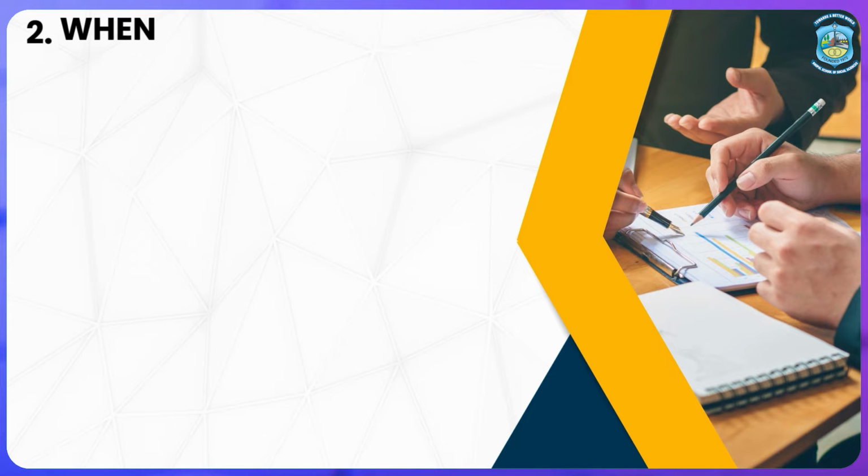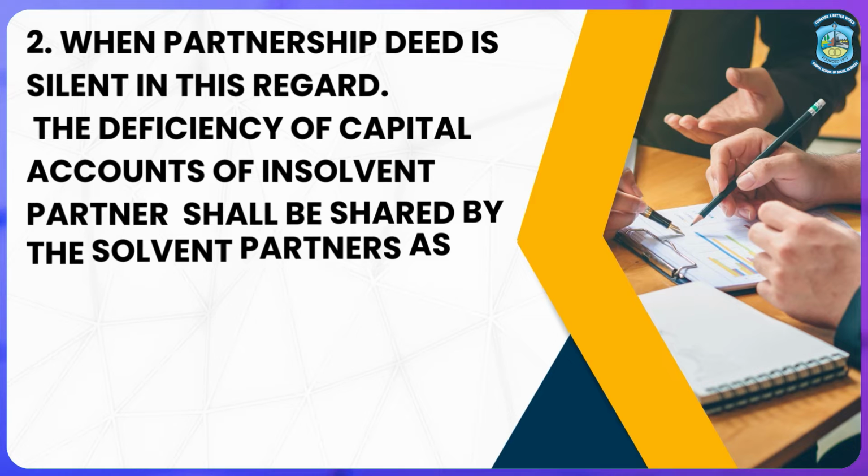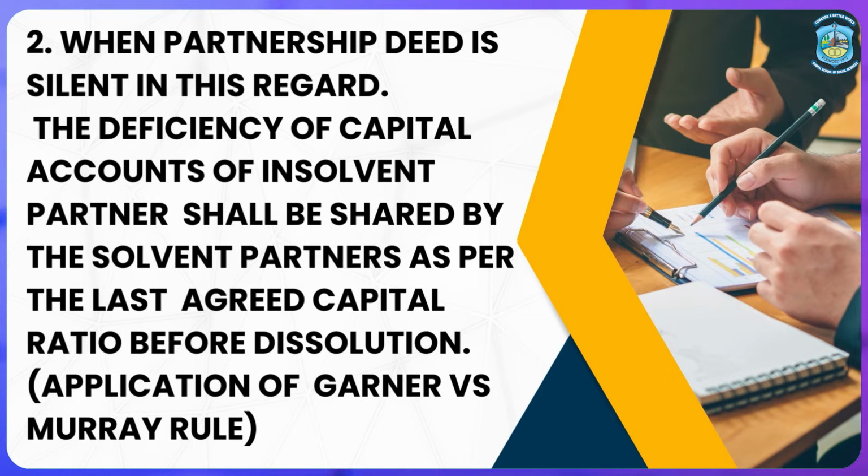But when the partnership deed is silent in this regard, the deficiency of the capital account of the insolvent partner shall be shared by the solvent partners as per the last agreed capital ratio before dissolution.